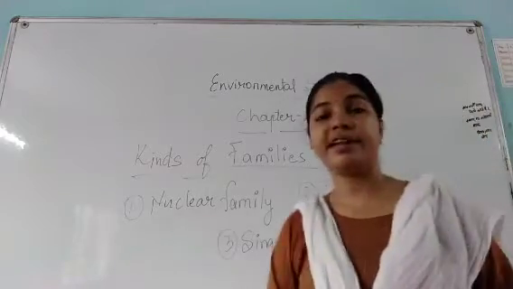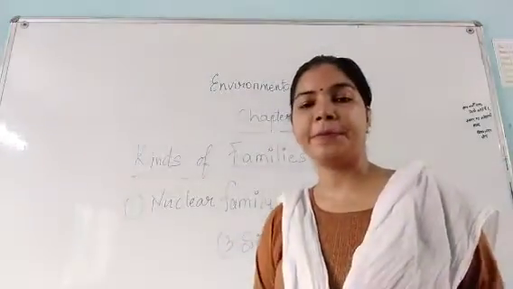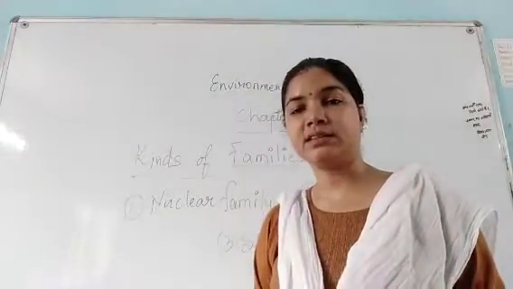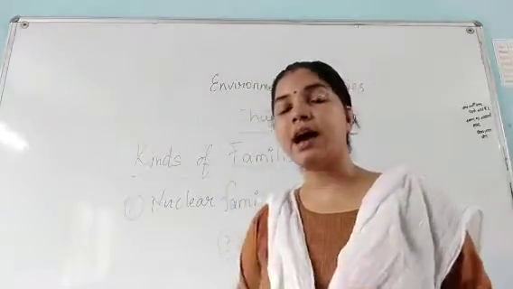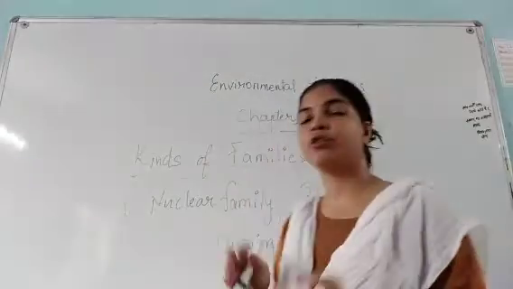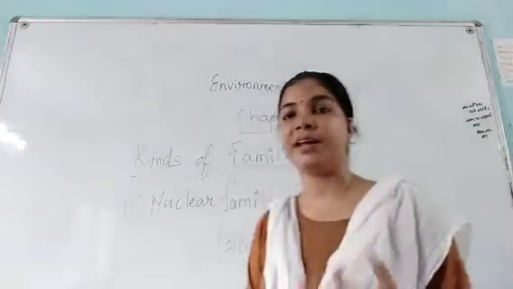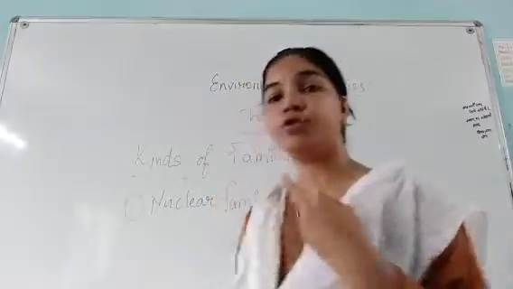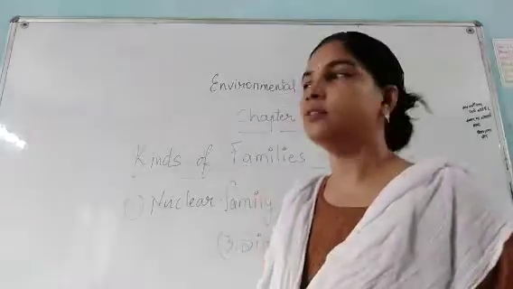Let me remind you what a family is. A family is a group of people where parents and children are compulsory. A group of people where parents and children are there is called a family. At least 3 members, or 2 members, should have their mother, father and their children.